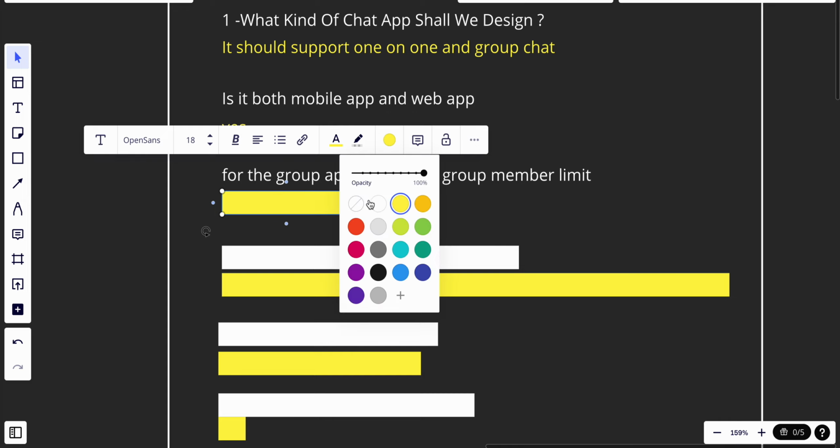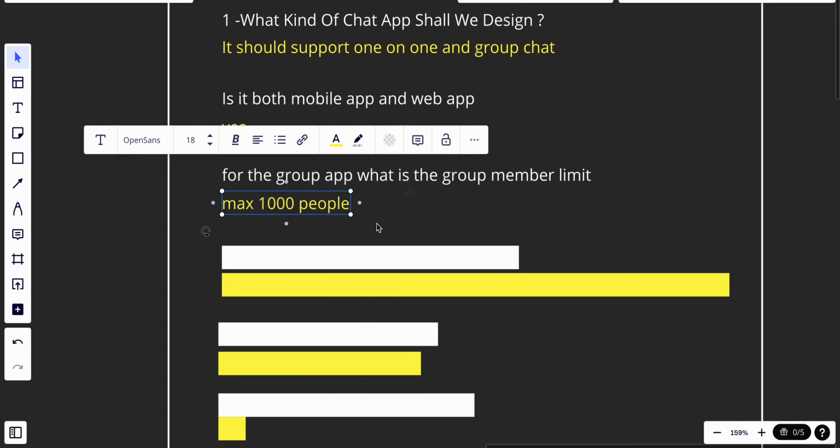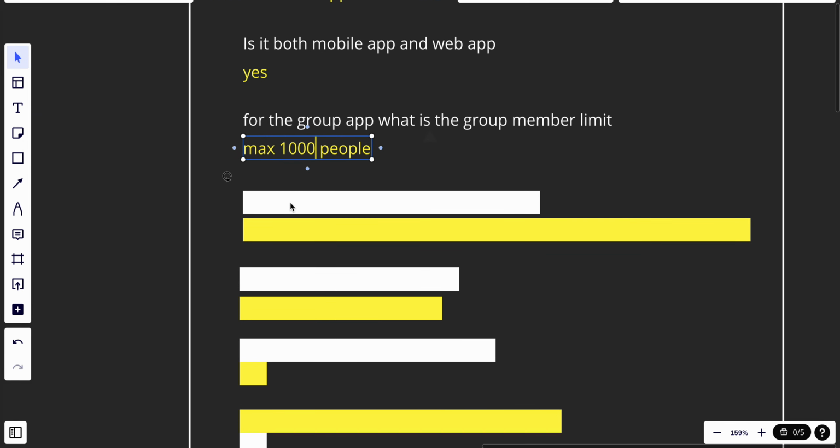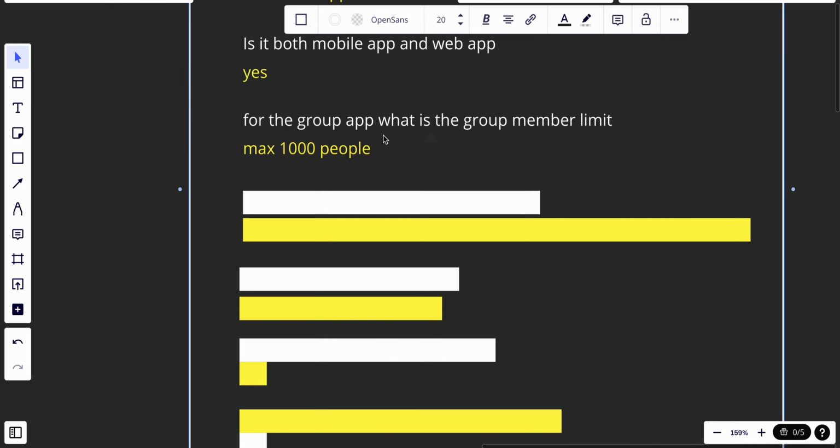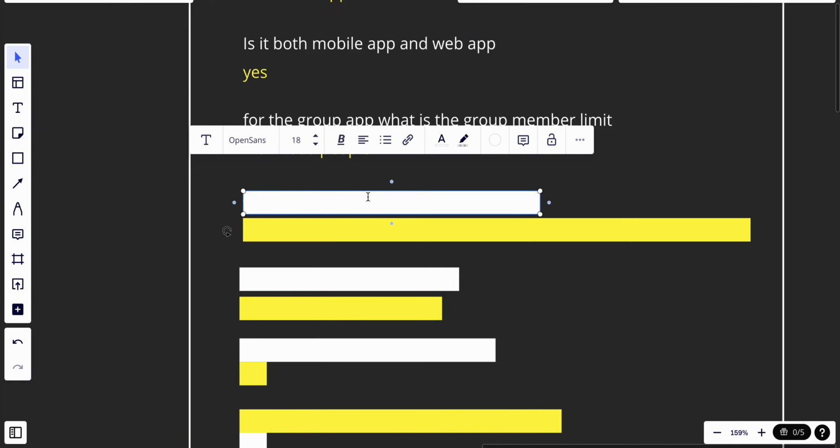It should be max 1000, and this is a lot, because if it was 500 or 300, we could get away with basic solutions. But for 1000, we have to think about the scalability of the groups.